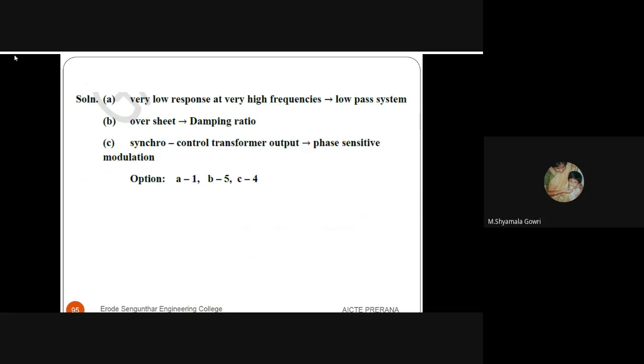Low response at very high frequencies happens in low pass systems. For high frequencies, it produces very low response. Due to the damping ratio, it produces overshoot. And phase sensitive modulation is there in the case of synchro control transformer output. So these are all the correct matches.